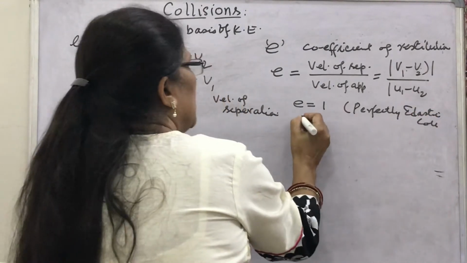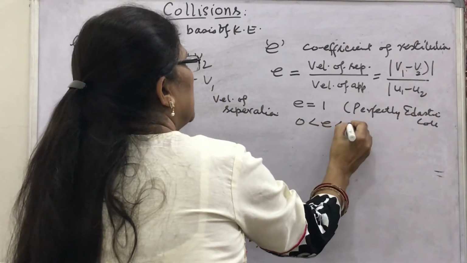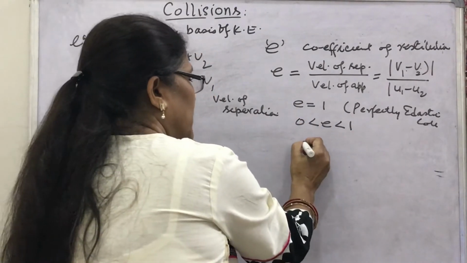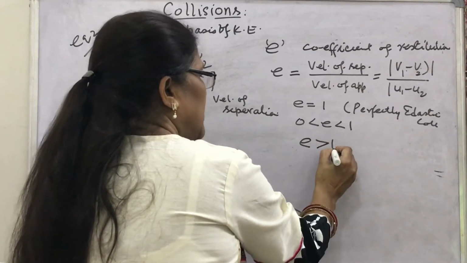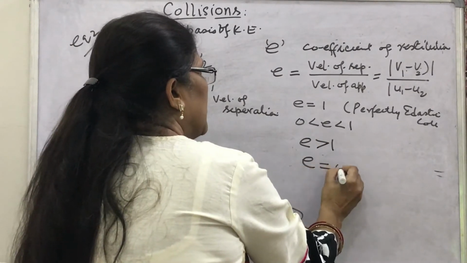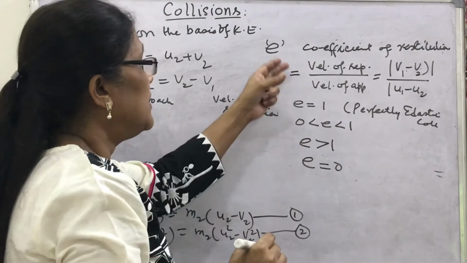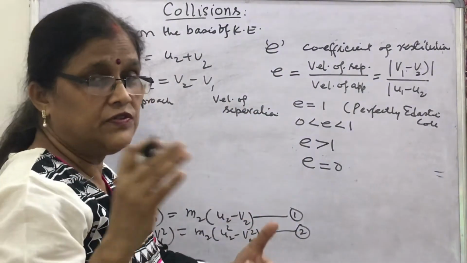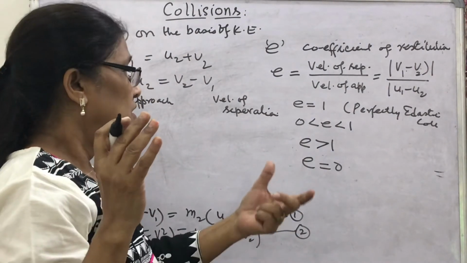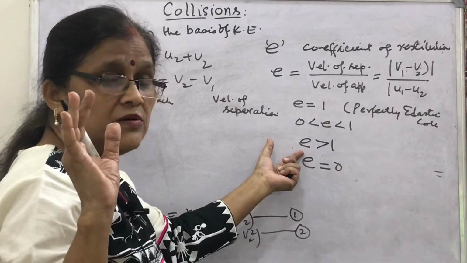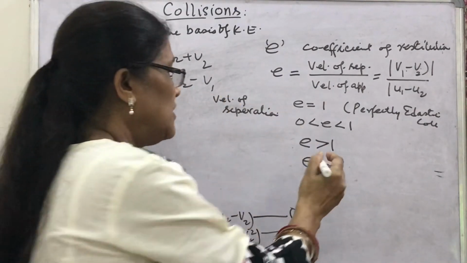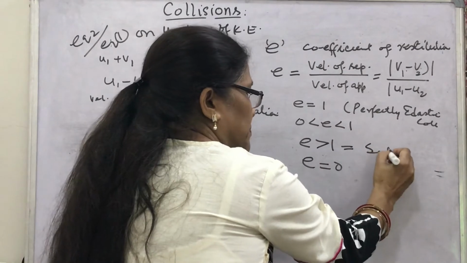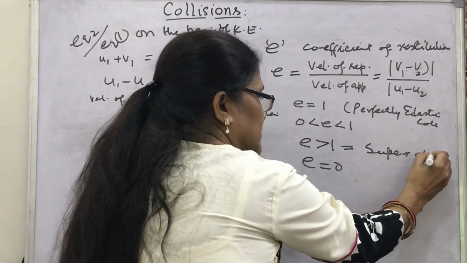What about e's value greater than 0, less than 1? What about e's value greater than 1? What about e's value equal to 0? I told that by this value it is used to distinguish which type of collision is taking place. I told about the super elastic collision, in which kinetic energy increases. So this e becomes greater than 1. This is for super elastic collision.